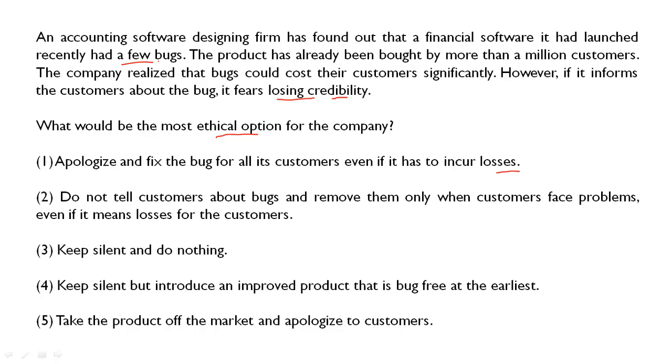Do not tell customers about the bugs. Okay, so friends, can you understand the problem here? Do not tell the customer. Is it ethical? No. You have seen that various automobile companies, if there is some problem in the vehicle,